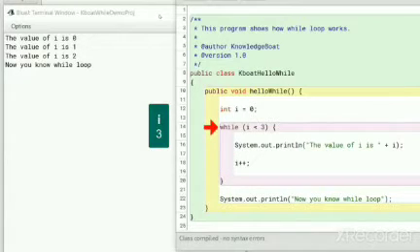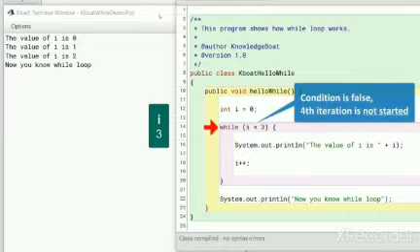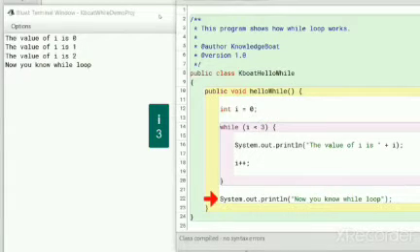Program control goes to the beginning of the while loop and tests the condition to see if it can start the fourth iteration. The condition evaluates to false as the value of i is now 3. So the fourth iteration is not started and program control moves to this println statement immediately after the while loop.